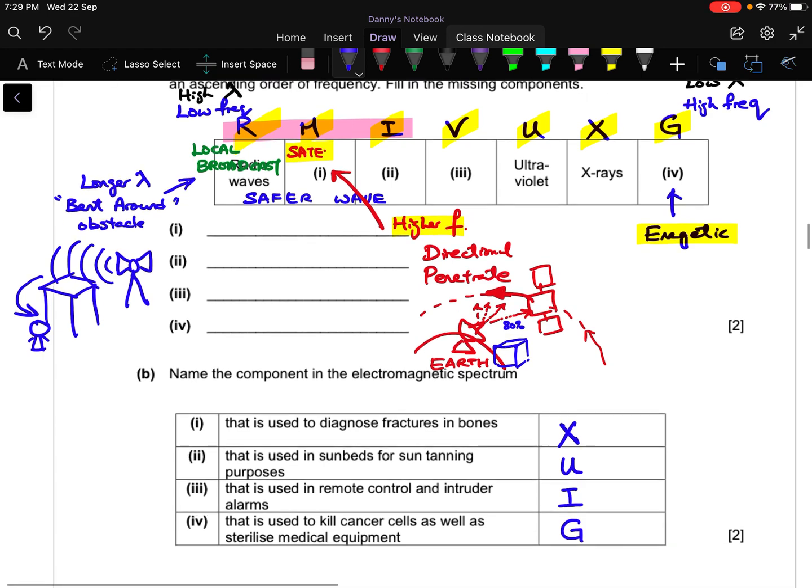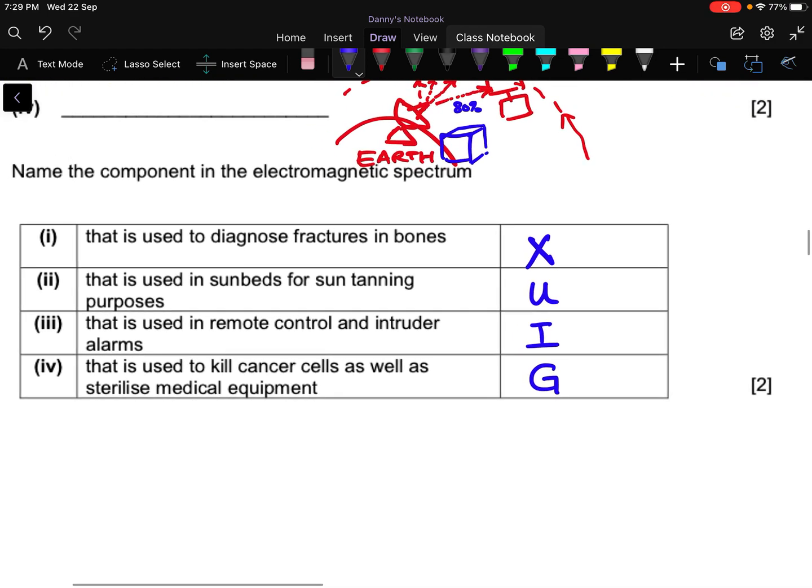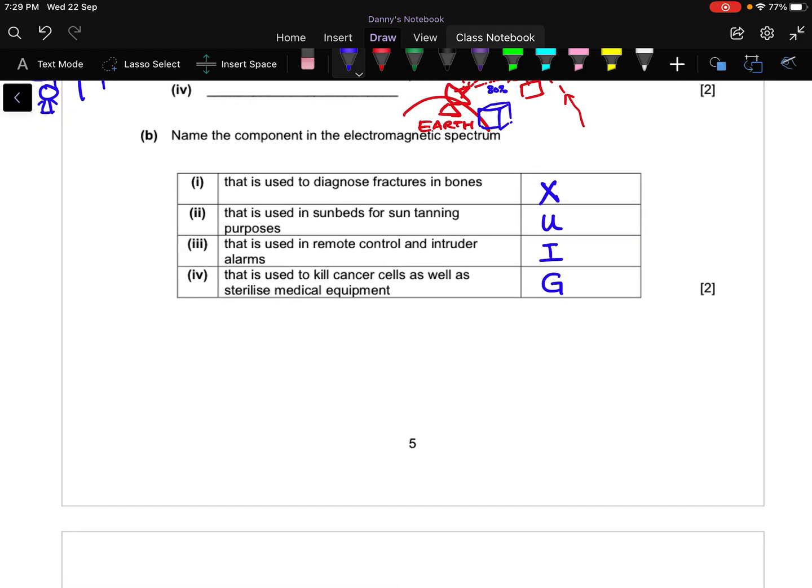So these are some of the things you need to know about EM waves. And down here are all the purposes. X stands for X-ray, U, and so on and so forth. You go and read about it. This one I'm not going to spend time talking about.